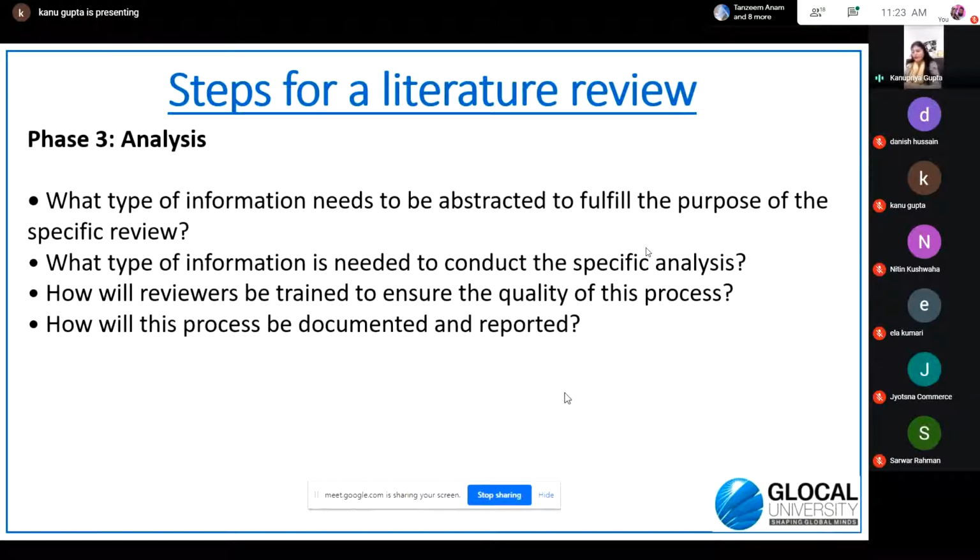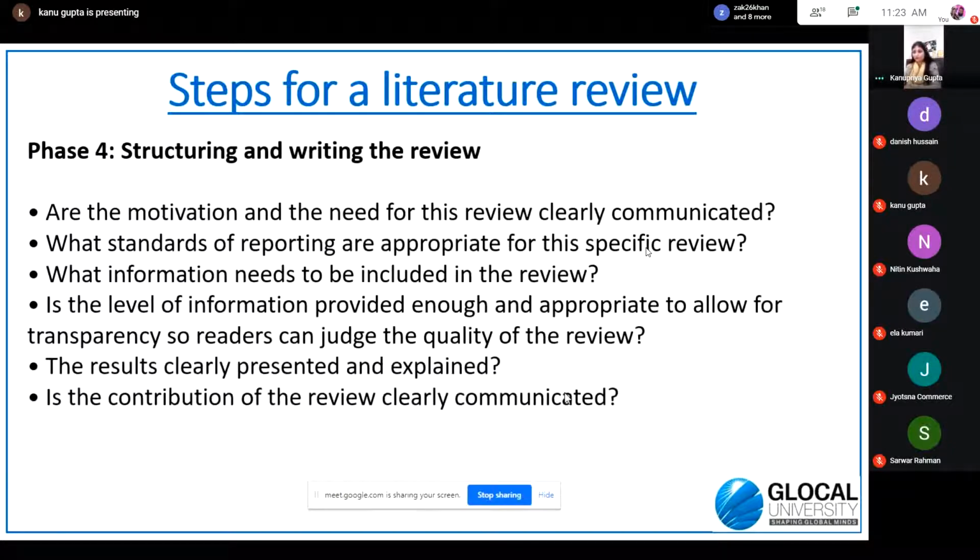So you should be very much clear that I am collecting these research papers using this methodology, and then I'll be analyzing these research papers, this information in this way, so that some concrete conclusion can be drawn. And the last process is structuring and writing the review. Now, how do you structure your literature review process?